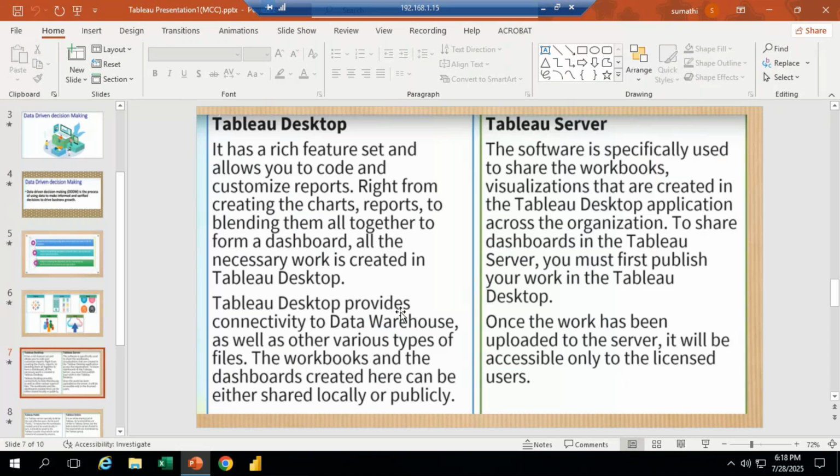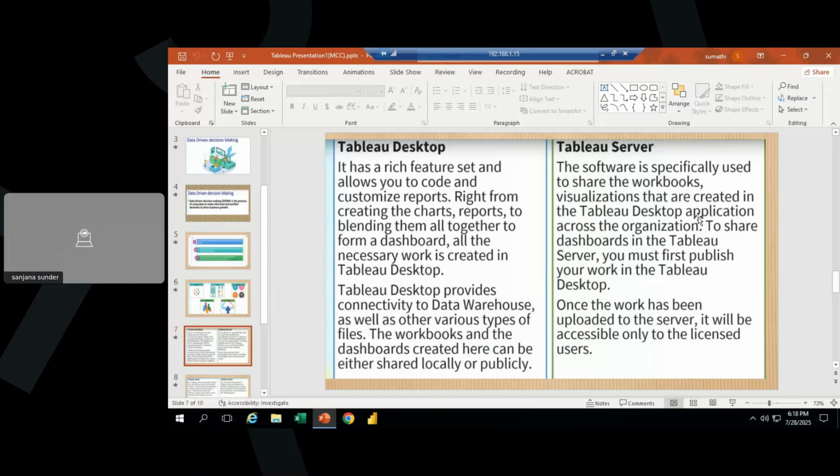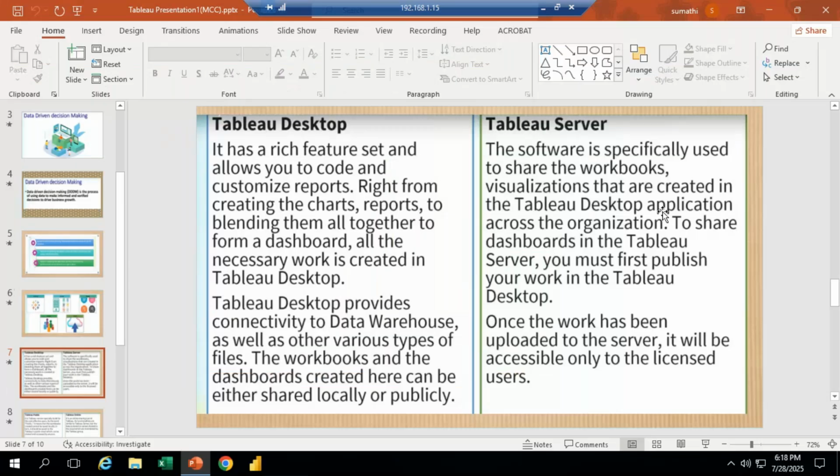Then what is Tableau Server? Tableau Server is the license version. If I want to communicate my reports and send them to another person, then we have to purchase the license version, that means Tableau Server.